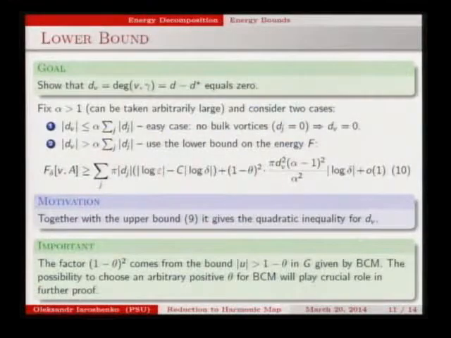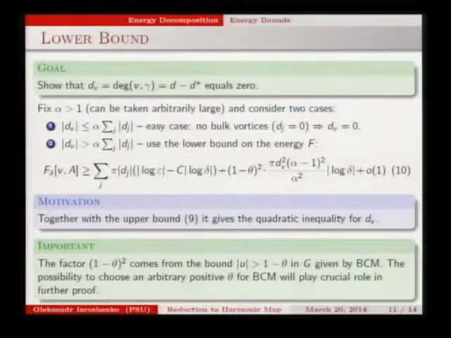If d_v, the degree of the vortex of function v, is bounded from above by the sum of all possible bulk vortices, this case is easy, so we can quickly prove that the d_j's must be 0, and if the d_j's are 0, by this bound it implies that d_v is 0. Here I will not give you details, it's a pretty simple implication. Another case is more difficult.